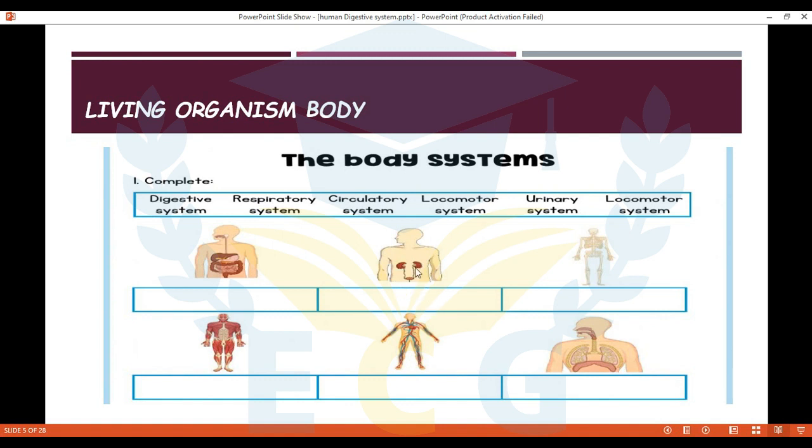Here the 2 kidneys, so it will be the urinary system. Excellent. Look here, what is this system? I can see the heart, so it will be the circulatory system. Great. What is this system? I can see the lungs, so it will be the respiratory system. Great.